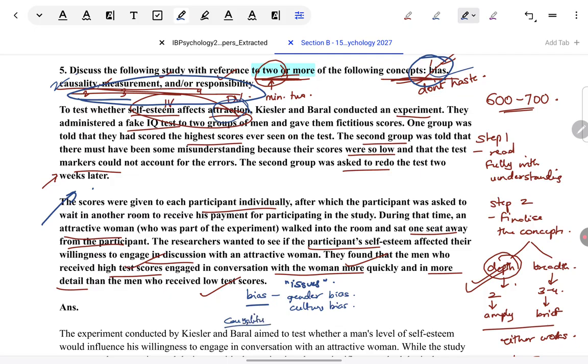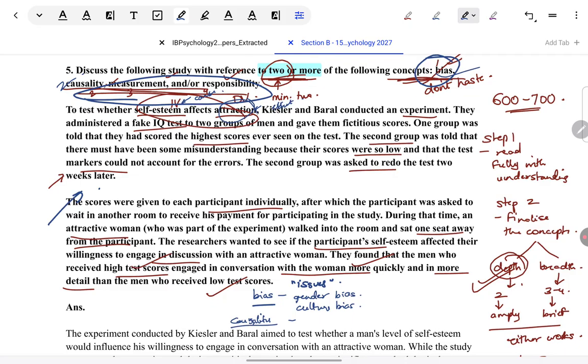Causality means cause effect relationship. And what do we consider under that? If you've learned your concept of causality well, we have to consider, can we establish a firm cause behind the effect or not? In this case, the IV is self esteem, which is the cause, and attraction is the effect because it is the DV. Can I say, after looking at the results and everything, that it is because of self esteem only that people have expressed attraction towards the female?